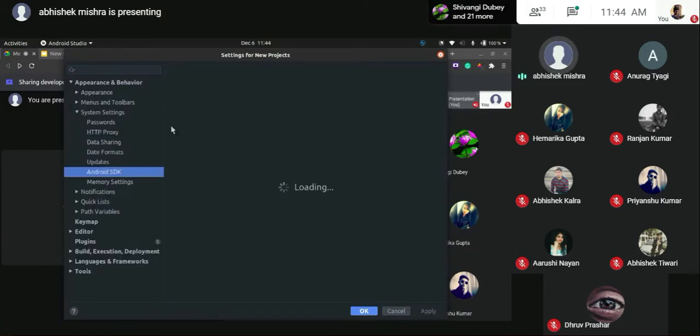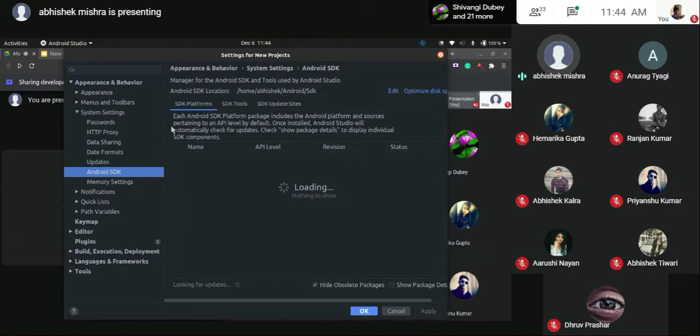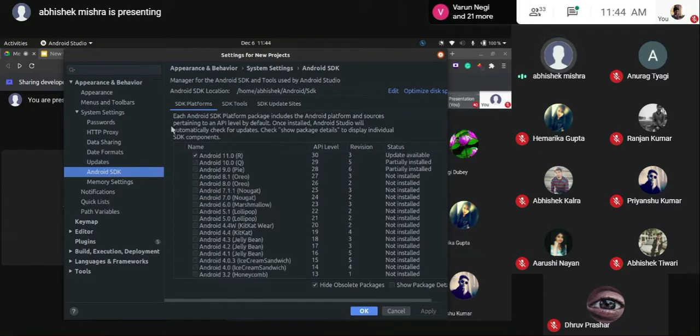Now, a bit of a warning. Android Studio is a high consumption software, so if you have a low spec PC, I repeat, make sure you're not using it along with a number of other applications, like having 10 tabs of Chrome running. You'll experience this once you keep using it.